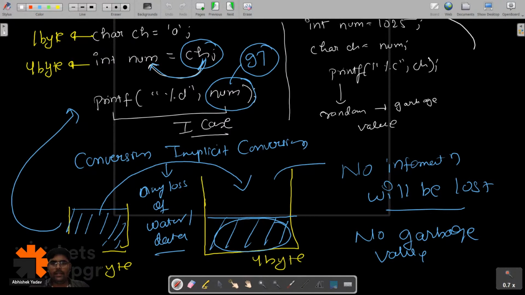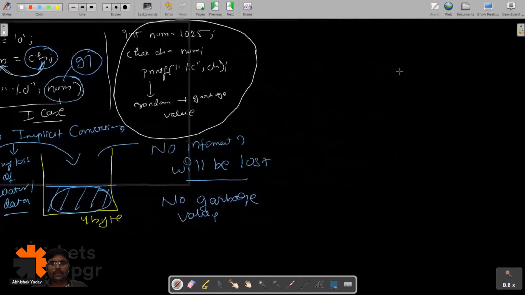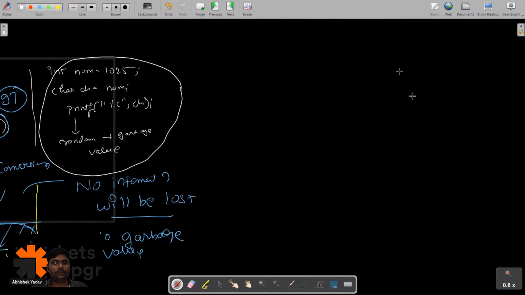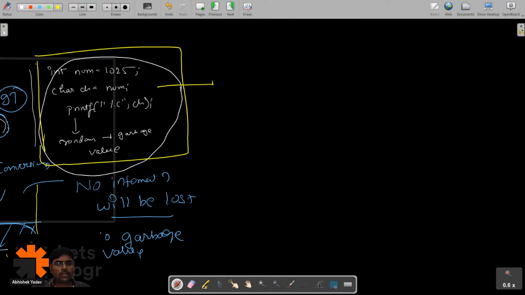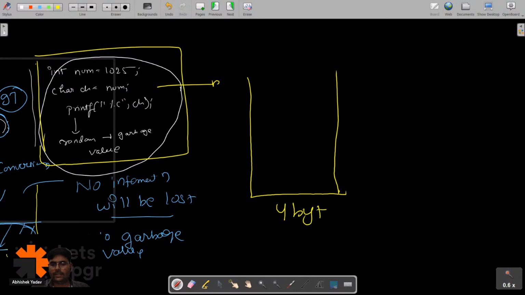Now let's take this scenario. Here we are having a container of 4 byte, and there will be some data here.